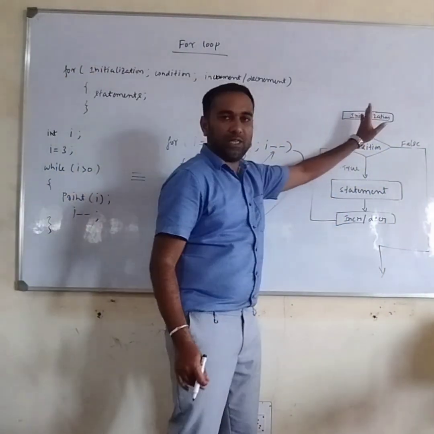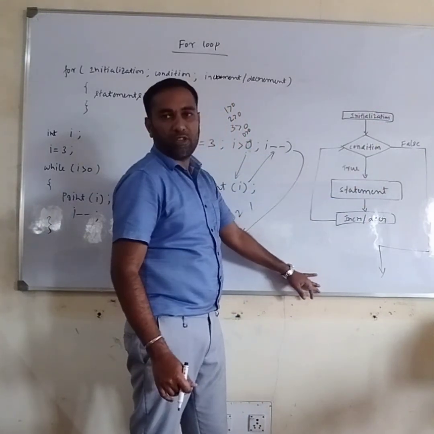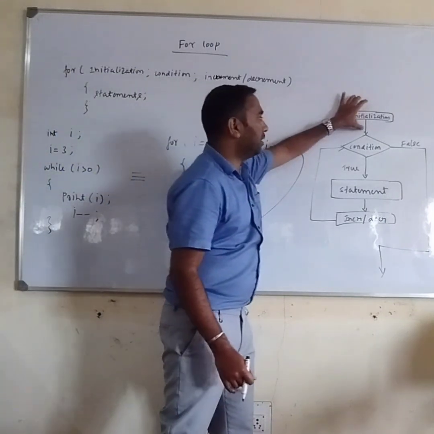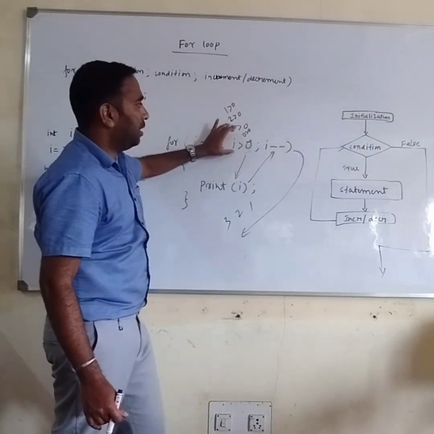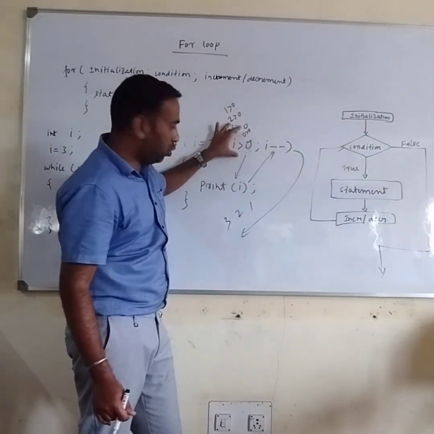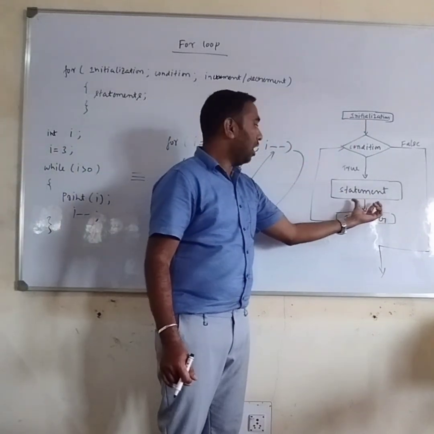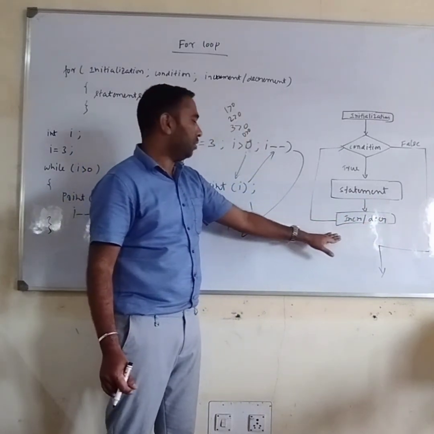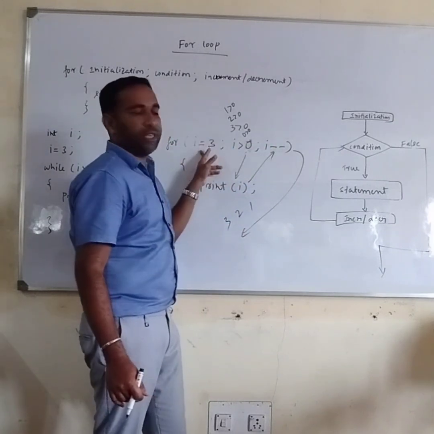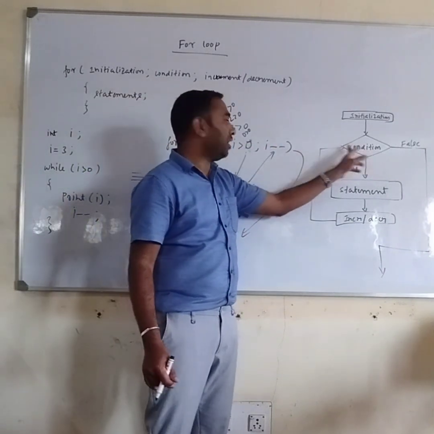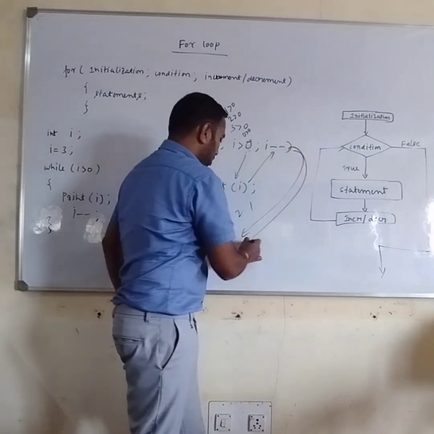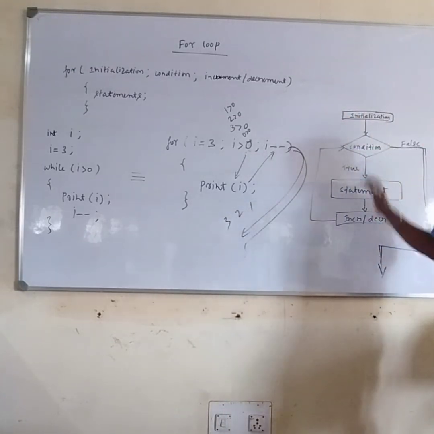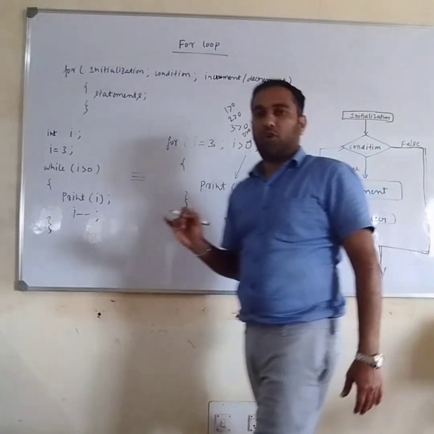So let us discuss the flow chart using for loop. Here I am visualizing the value initialization, then checking the condition. If the condition is true, then I am printing the statement. After printing the statement, I am incrementing or decrementing the value. After the decrement statement, again I am checking the condition. If the condition fails, it will come out of the loop. This is about for.